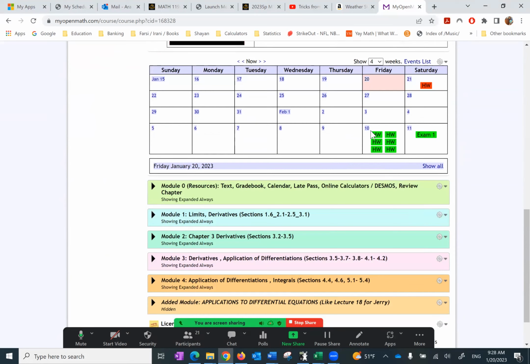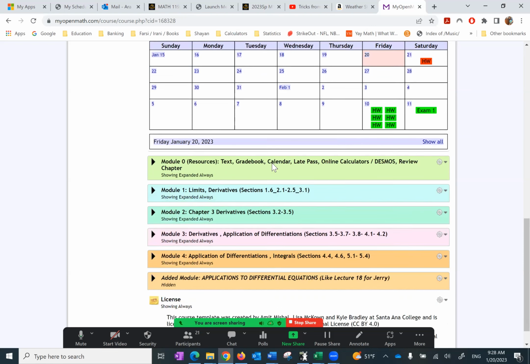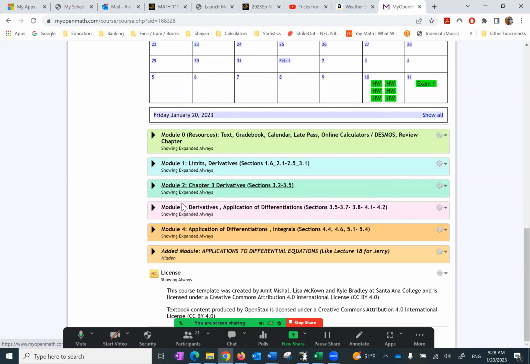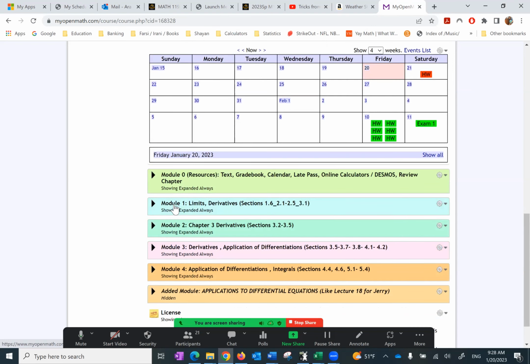The rest of them are crammed here on Friday. Does it mean that right before the exam? Everything is due before the exam. Does that mean I have to wait until then? Absolutely not. Anytime I finish a section, please, you should do your homework. Otherwise, if you wait for this date, you will be way behind. Please don't do that. Then notice what we have: module 0, 1, 2, 3, 4. Just the way we have it in Canvas.